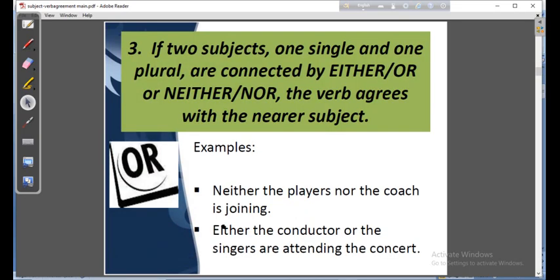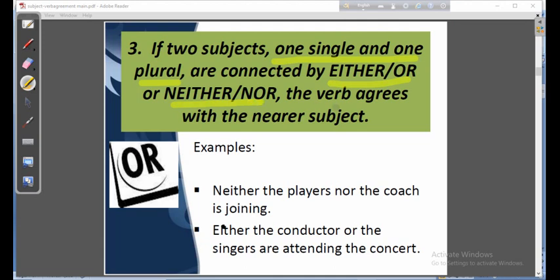Okay, let us move to the next rule. What is written here? If two subjects, one singular and one plural, are connected by either...or, neither...nor, what should I do then?